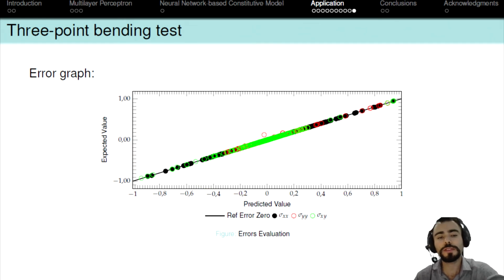Finally, 1000 stress-strain states of the finite element mesh were randomly chosen throughout the nonlinear analysis, and then the multilayer perceptron was used to predict the stress values in order to verify the network's predictive capacity for data on the entire structure. As we can see in the figure above, once again, there was an excellent agreement in the results between the multilayer perceptron and the finite element method.